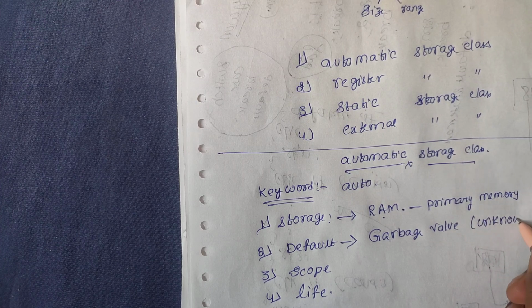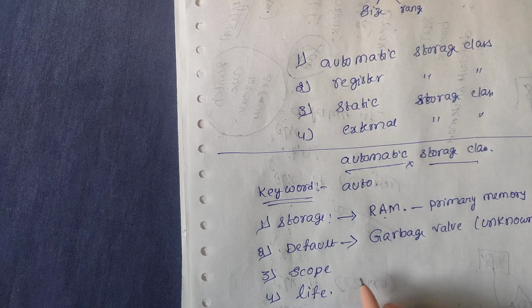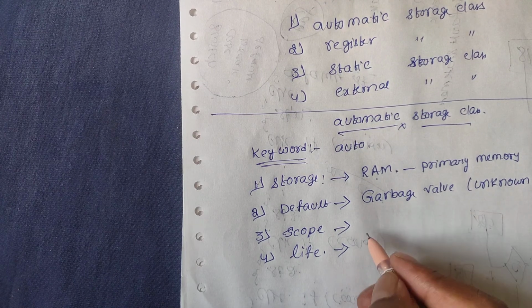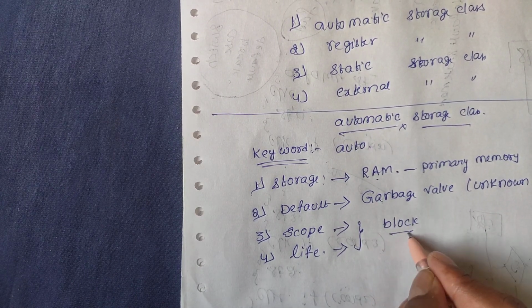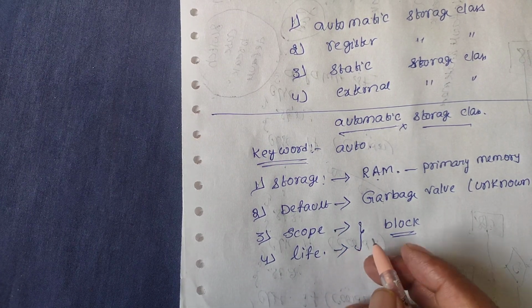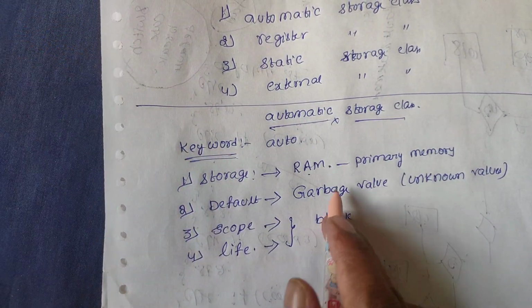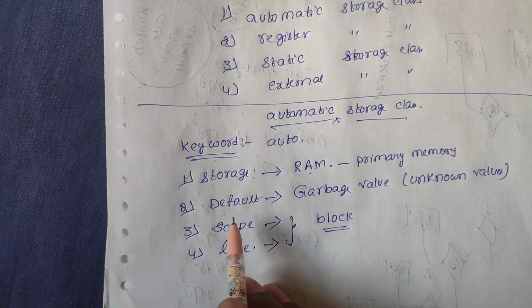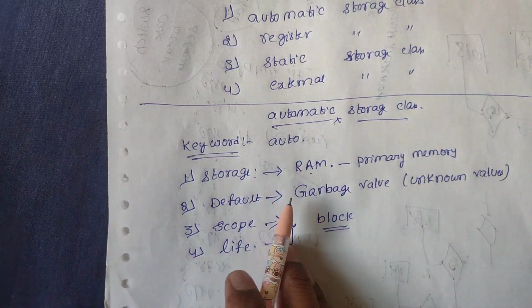We don't know what that value is. The next ones are scope and life. The scope or life is within the block, that means the variable is available only within that block. So this is about the automatic storage class: storage, default, scope, life.